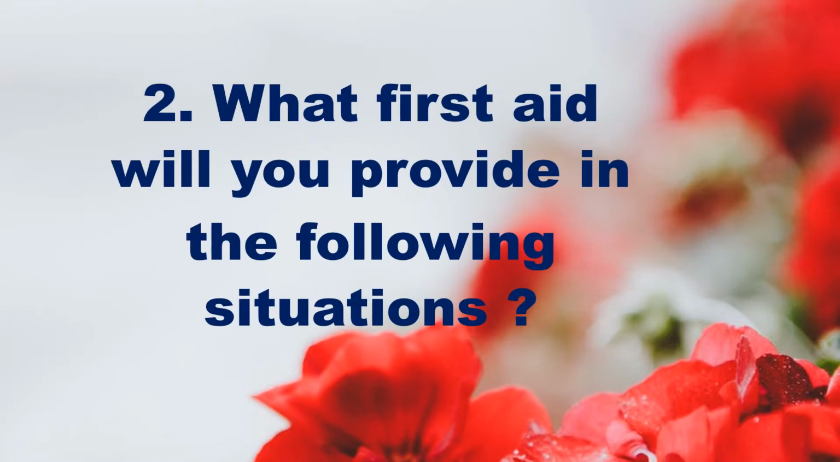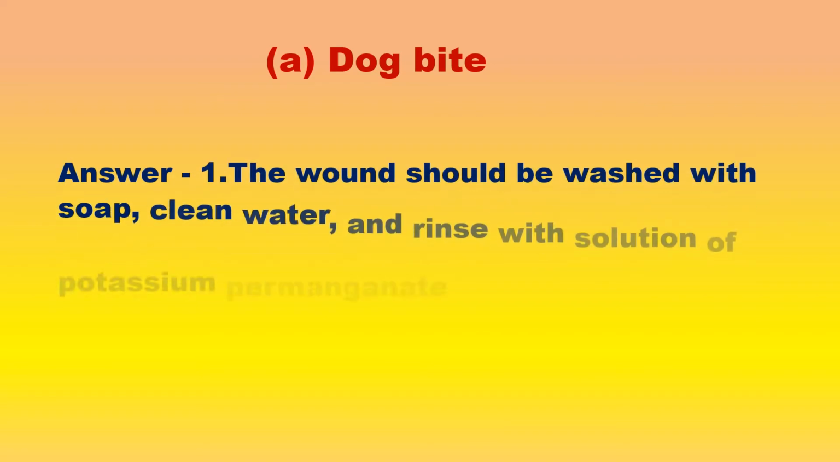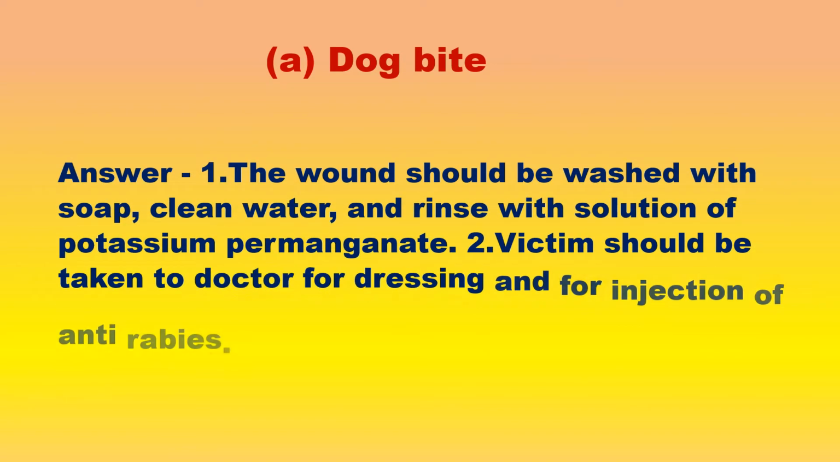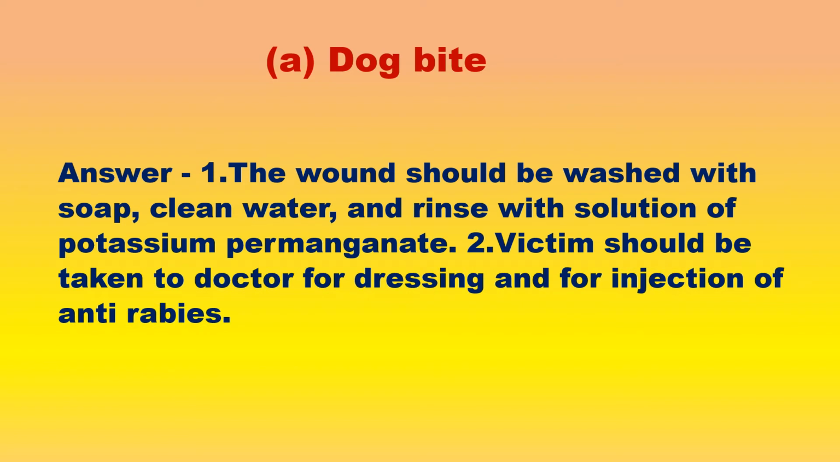Question 2. What first aid will you provide in the following situations? A. Dog bite. Answer: The wound should be washed with soap, clean water and rinsed with solution of potassium permanganate. Victim should be taken to doctor for dressing and for injection of anti-rabies.